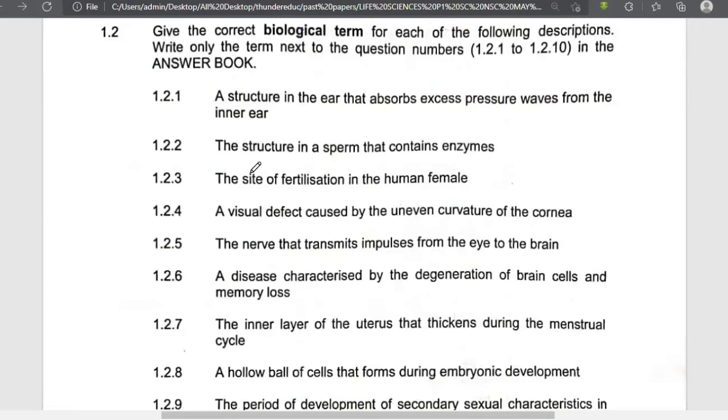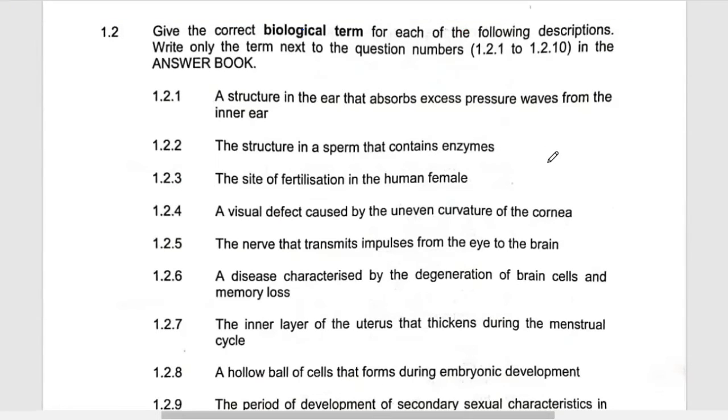All right, then they're saying the structure in the sperm that contains the enzyme. If you look at the sperm, it has what is called the head. Let me just draw a rough structure here. It has a head, a middle piece, and a tail. If you look at here, it has these enzymes. And then this structure is the one which they are looking for, which we call the acrosome. So the answer here is going to be acrosome.